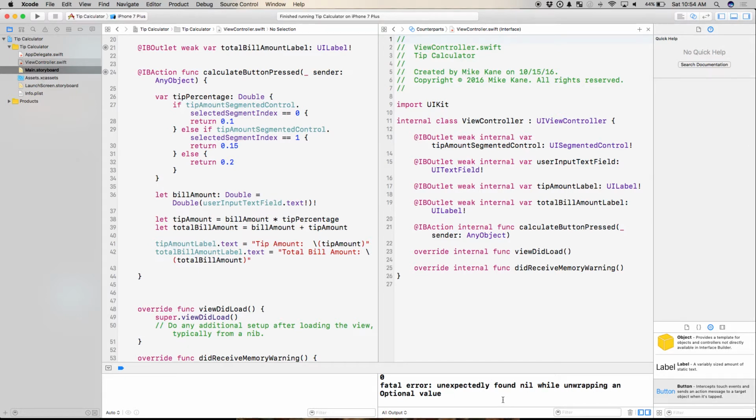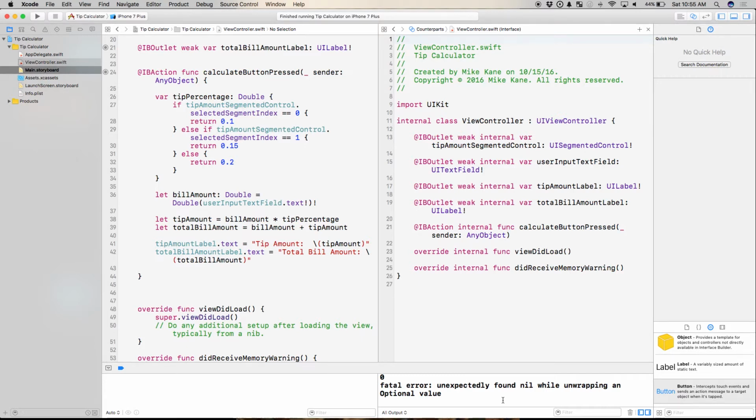Raise your hand if you're not familiar with the concept of optionals. Okay? Raise your hand if you are familiar with the concept of optionals. What, y'all tired? Did you do arms day yesterday? No, all right. So, okay.